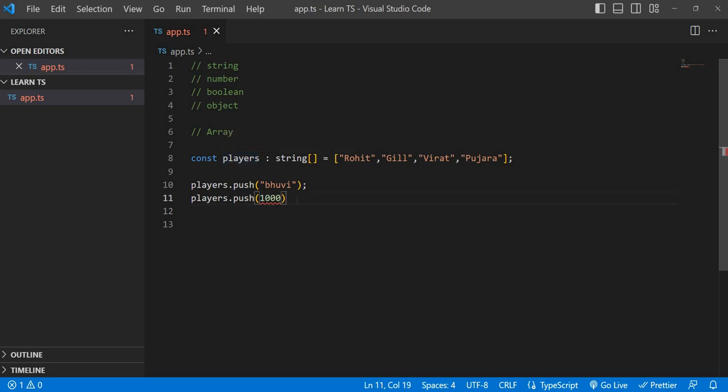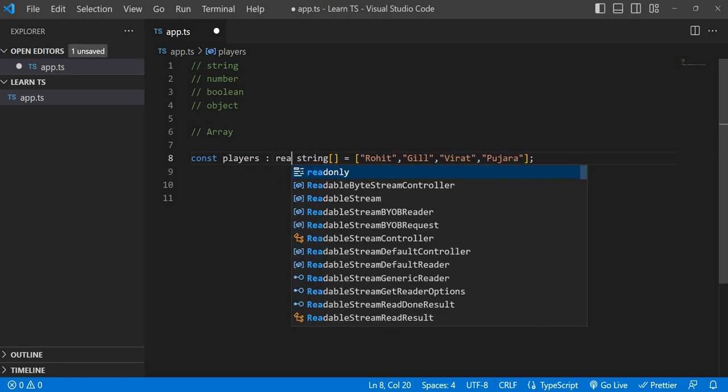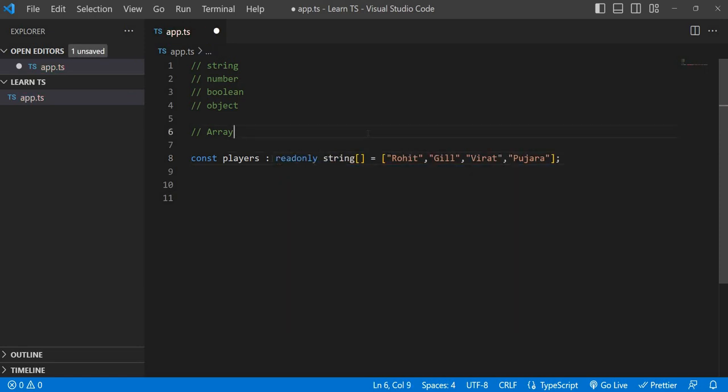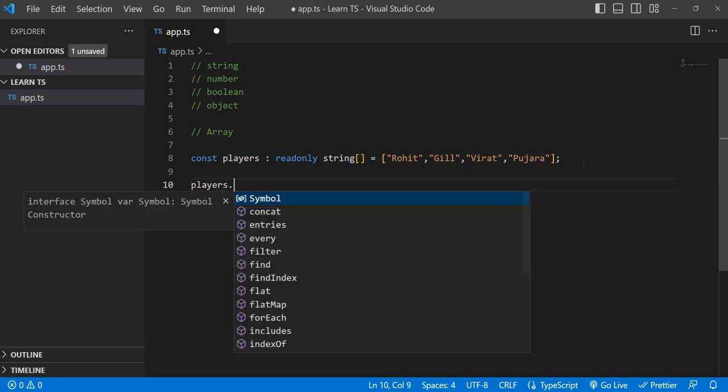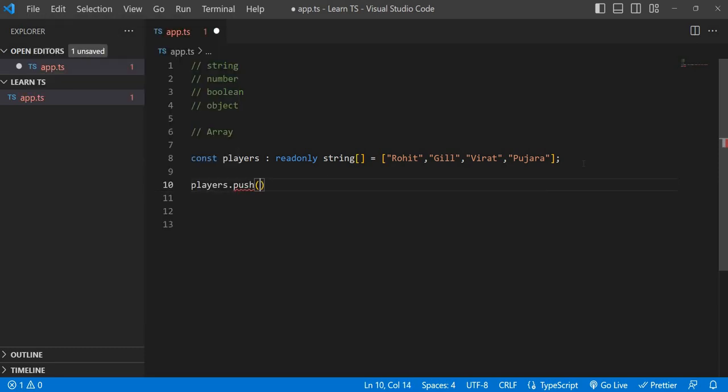Okay, that's fine. Another important thing is there. Suppose you want to make this array read only, yes, you can do that. If you make this array read only, you can't push any items, you can't add any new items. So just try that, players.push. Even if you are putting a valid string, it's already showing an error.